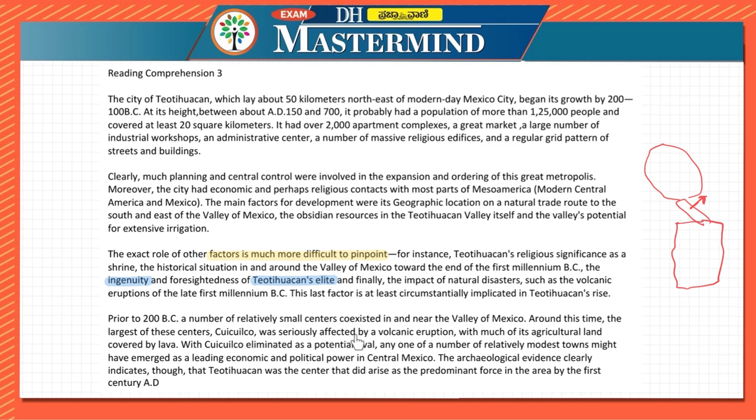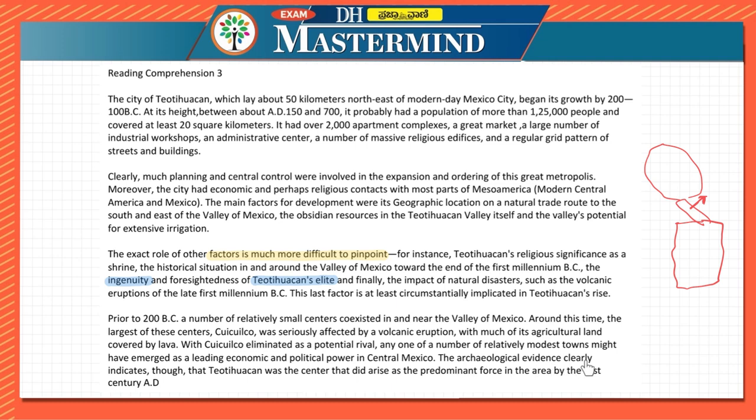Okay, this was seriously affected by the volcanic eruption, with much of its agricultural land covered by lava. That is, they are telling that this was the largest center, but due to the volcano, this was affected. The agricultural land itself was covered with lava, and hence this was affected. Next, with Cuicuilco eliminated as a potential rival, any one of a number of relatively modest towns might have emerged as a leading economic and political power in central Mexico.